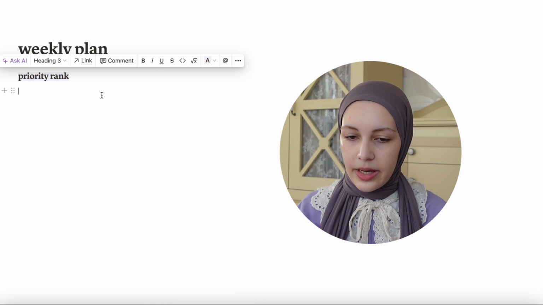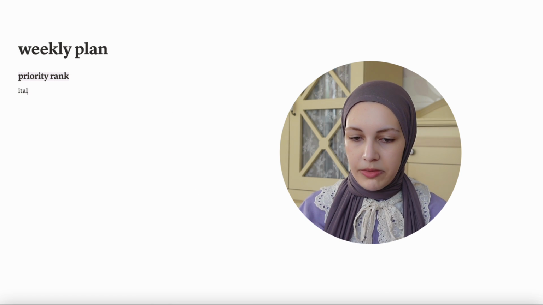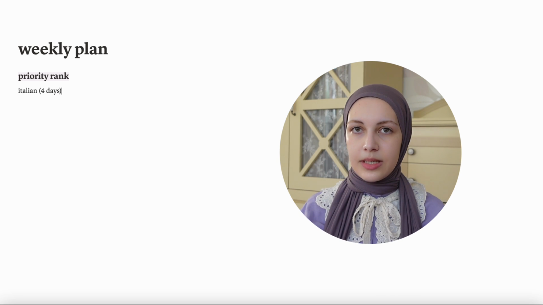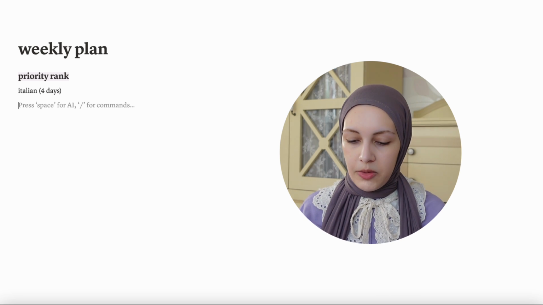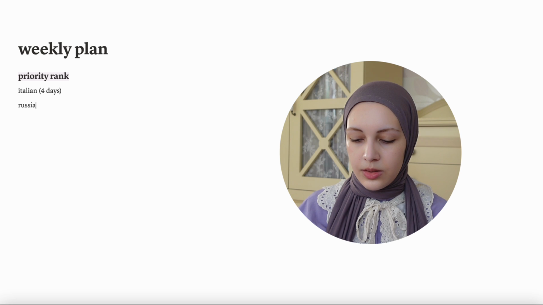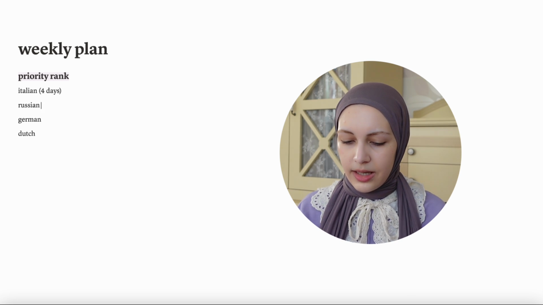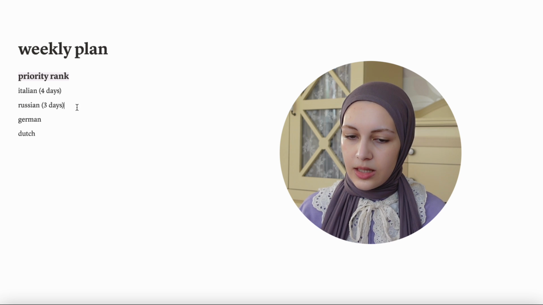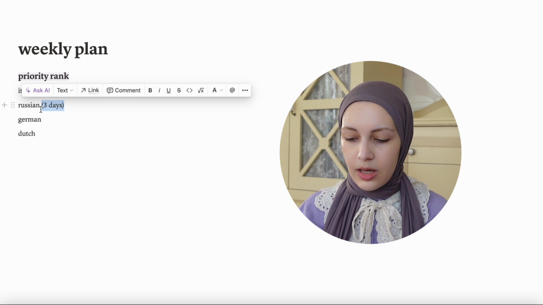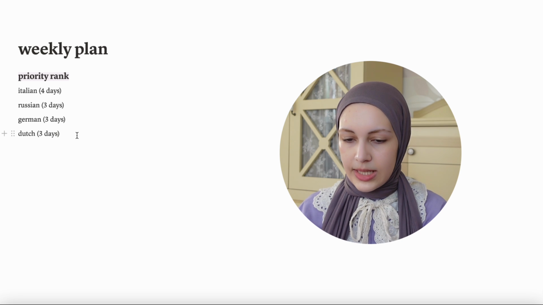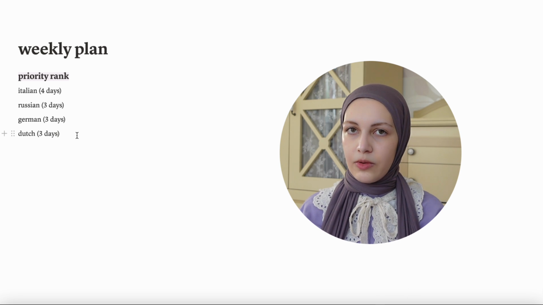The language that we'll be giving the most priority to will be Italian, and I'll be studying Italian 4 days a week. The second level of priority goes to Russian, German, and Dutch. For those languages, I want to give more time to studying and improving them, and I want to achieve new things with them, so that's why I place them at this level of importance.